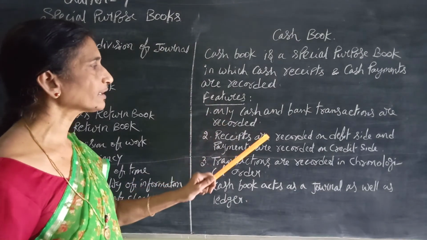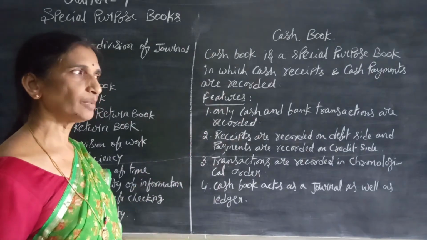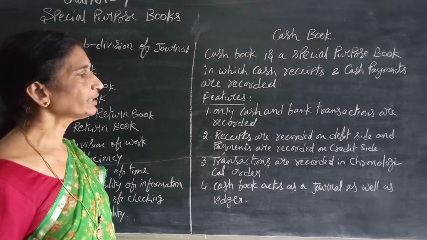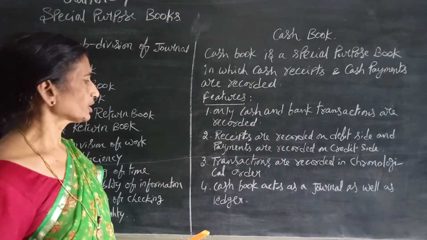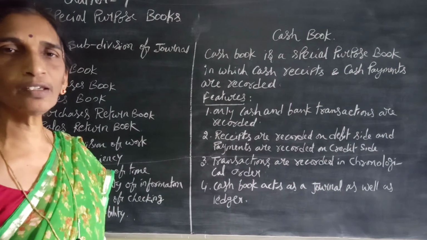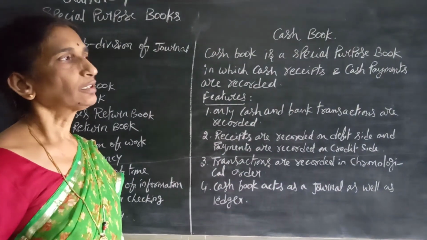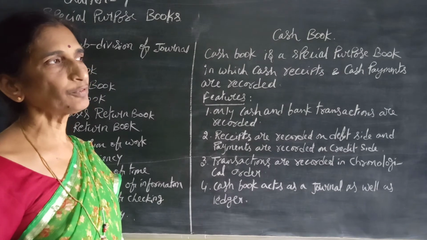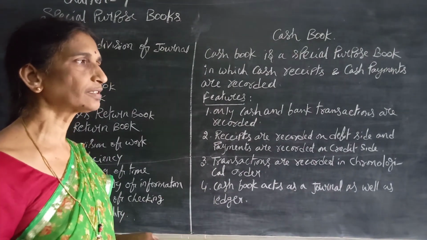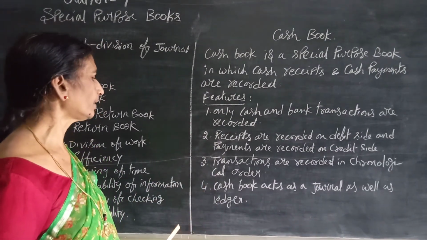Only cash and bank transactions are recorded, and receipts are recorded on the debit side, that is the left hand side of the book, and payments are recorded on the credit side of the cash book. Here transactions are recorded in chronological order, meaning in the order of performance. As and when a transaction is performed, the first transaction is recorded first, then the second, and then the third. That is date wise, in chronological order.